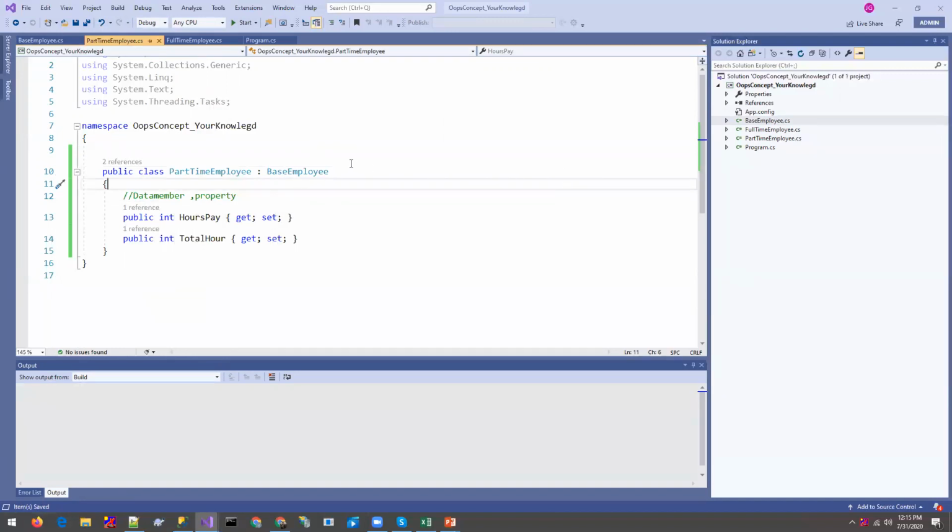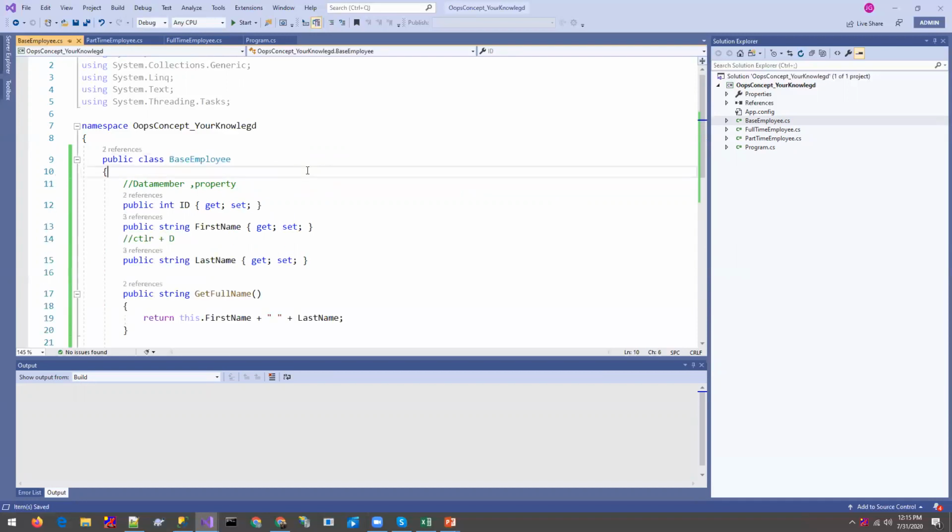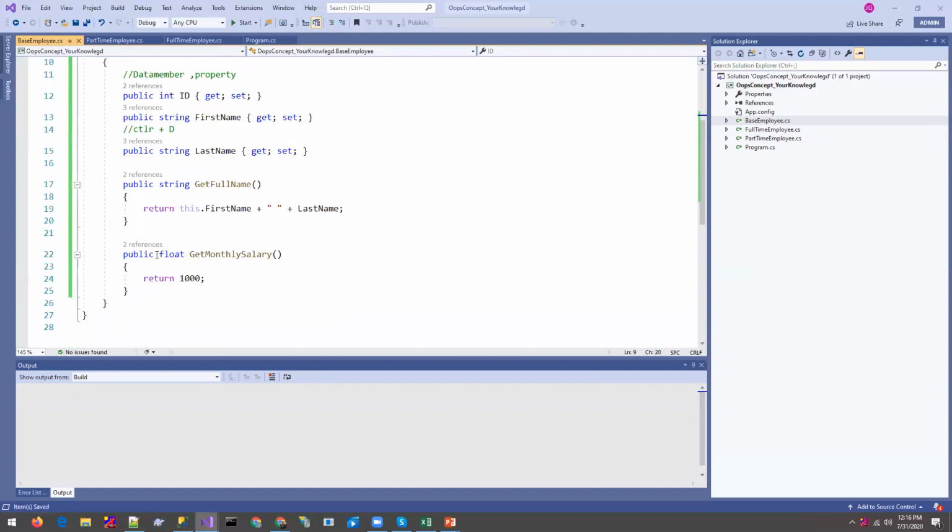Okay, so let's move forward to abstraction, which is used to hide the essential part of the class. Let's make this class abstract, and let's make this method abstract, because the salary is an essential part for the employee.